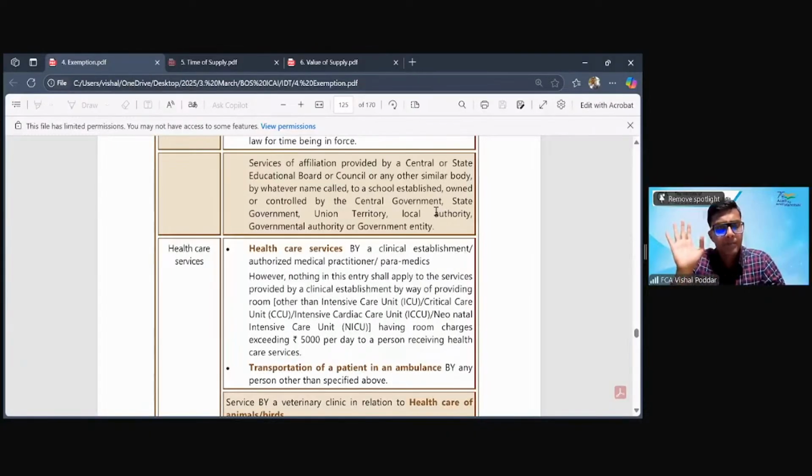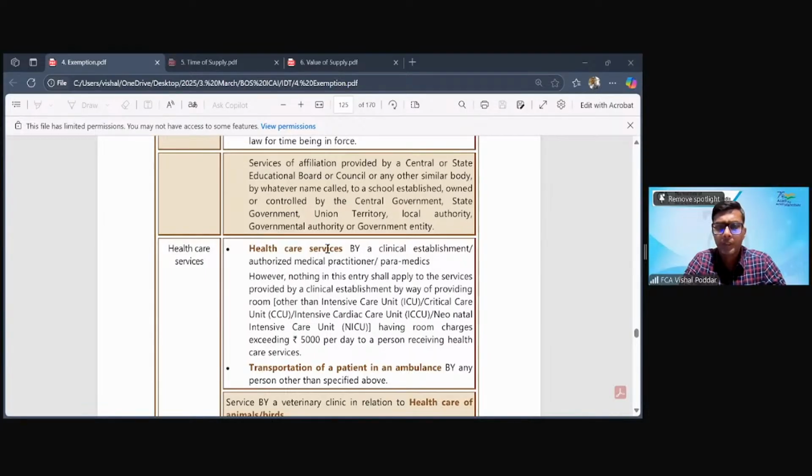Is this fine? I hope you are getting all the exemption entries and the minute pointers which are relevant for exams. Anybody having any doubt? I hope the speed is okay. Yes, students, everything going proper?